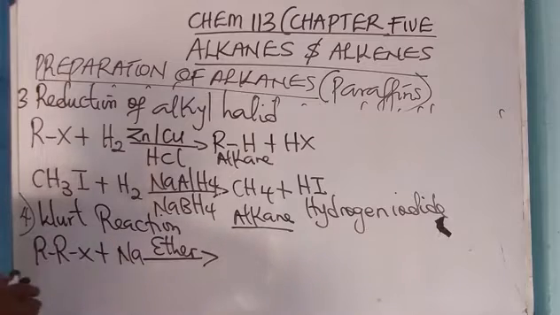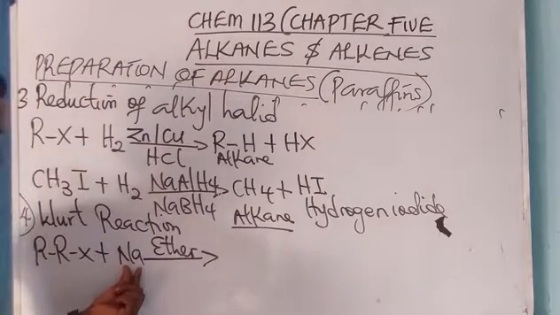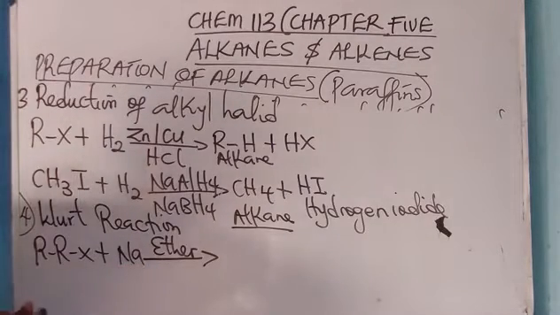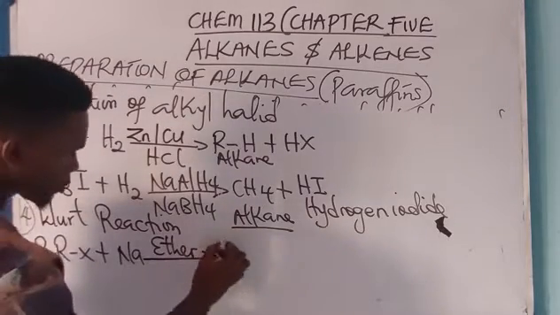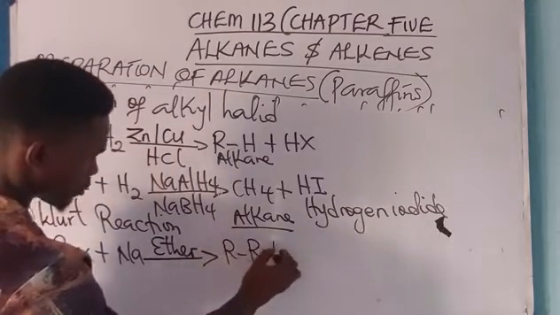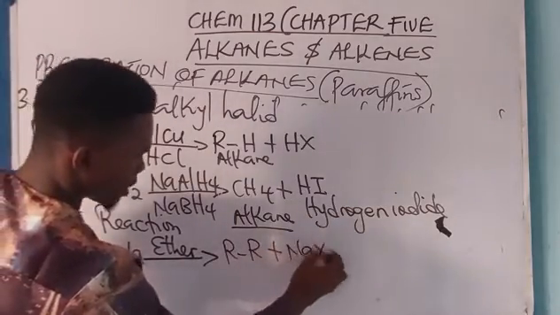Wurtz's reaction is a type of reaction in which two alkyl halides are reacted with a metal. It could be sodium, it could be potassium, it could be silver, as the case may be. In doing that, the two methyl groups become, arrow, then I'm left with sodium halide.